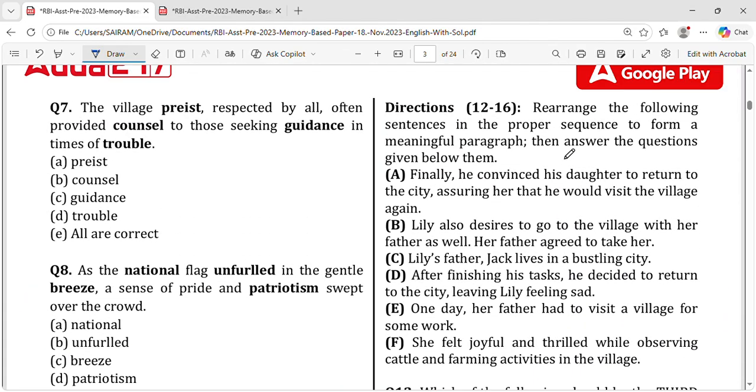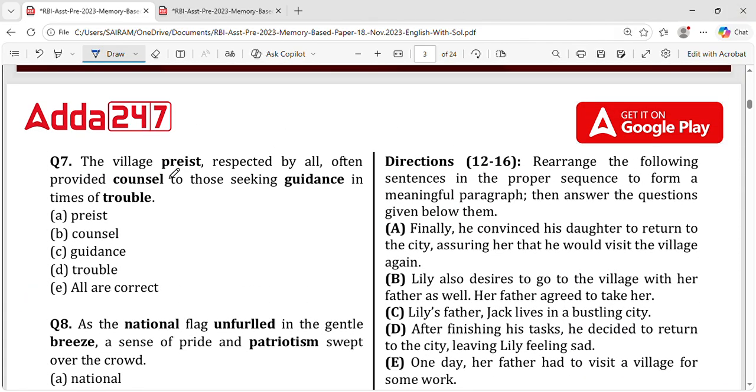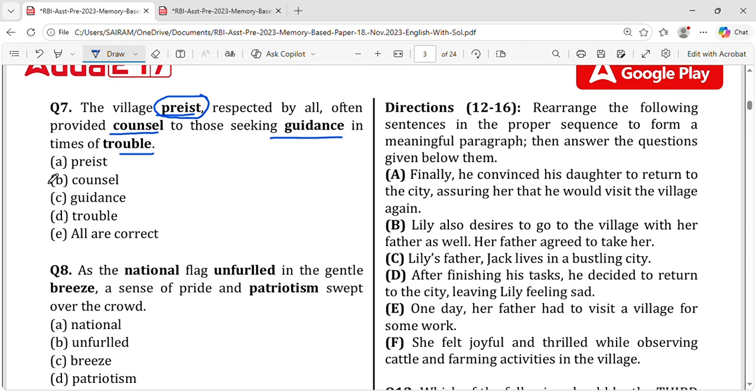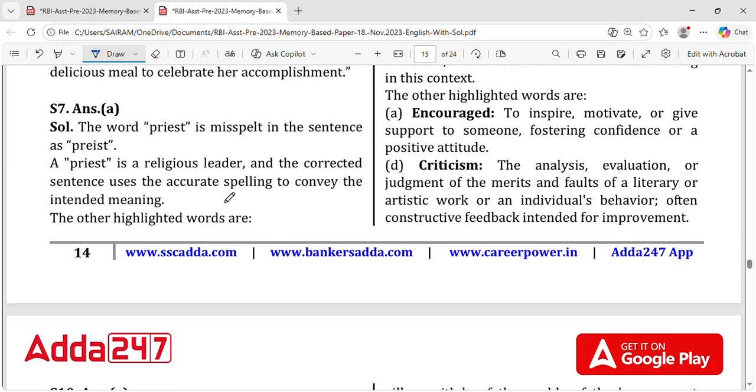Fine, then coming to the question. The village priest, respected by all, often provided counsel to those seeking guidance in times of trouble. So the village priest is respected by all, and often provided counsel to those seeking guidance in times of trouble. Right? So here priest is wrong. Why, I'll tell you. Sorry for the distraction. Yeah, here was the answer.